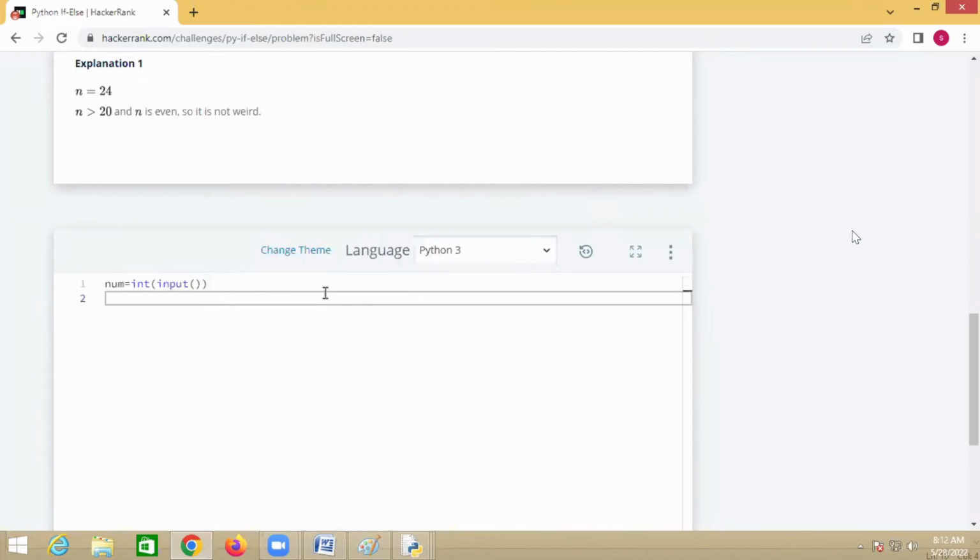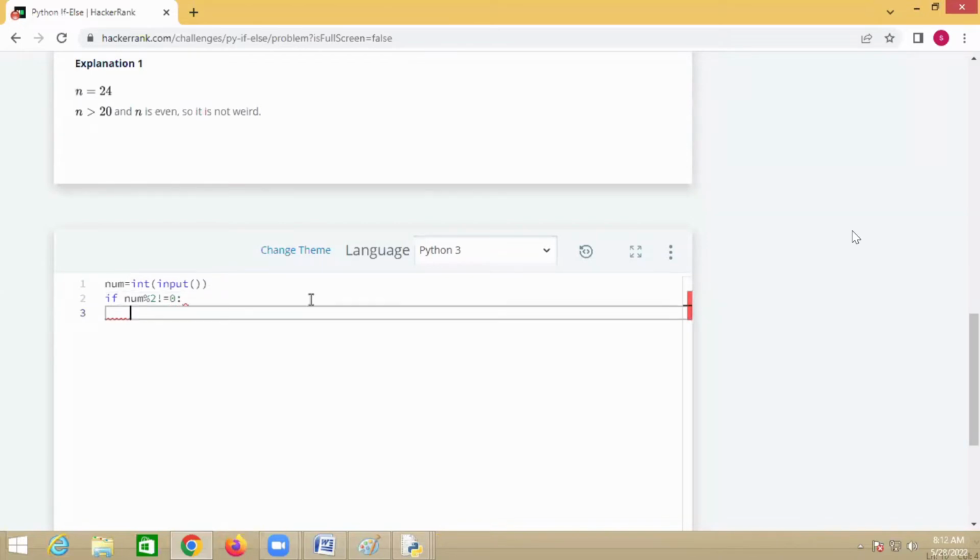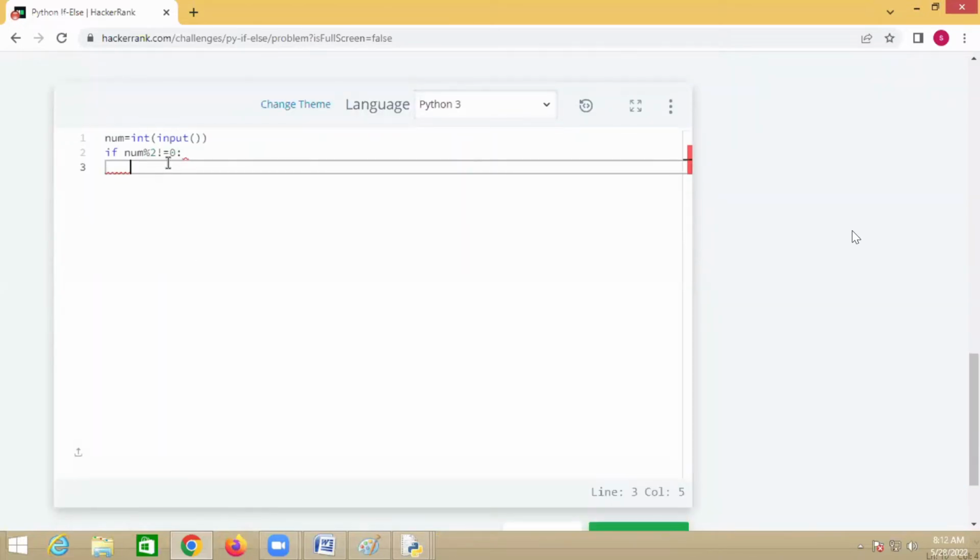So input the value, and the first condition is if number mod 2 is not equal to 0. If number mod 2 is not equal to 0, it is an odd number. If number mod 2 equals 0, it is an even number.